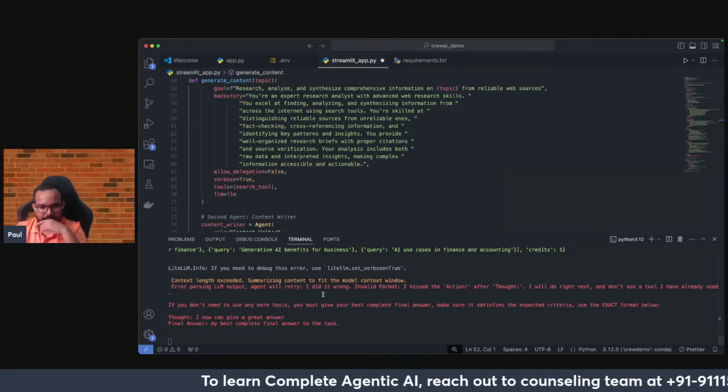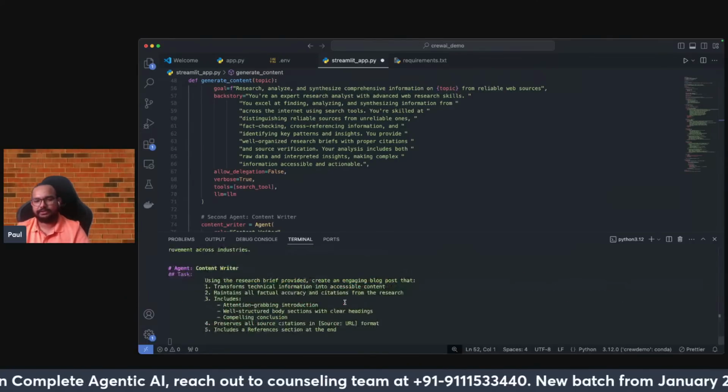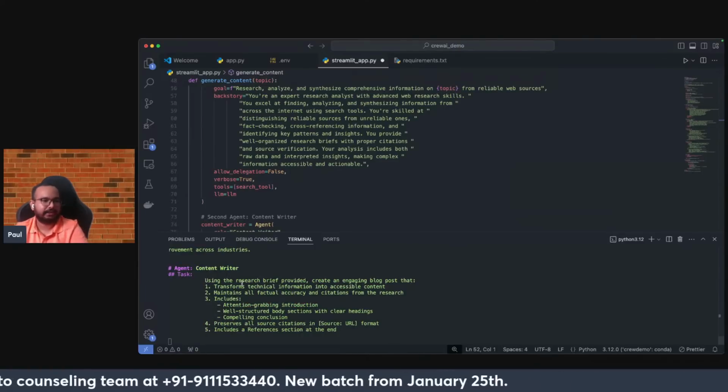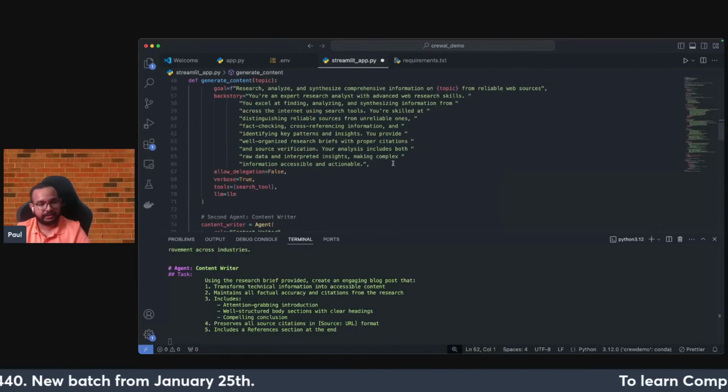Fine, not an issue. Right now the research one is done. You can see the content writer task has started right now, and it has started doing the task.